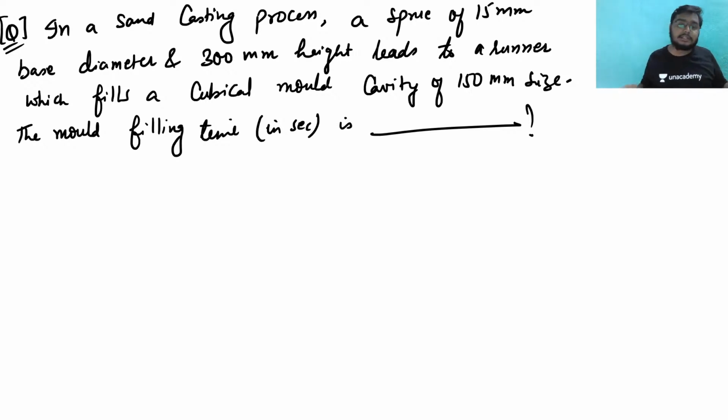So there is a sand casting process, and in the sand casting process, a sprue of 15 mm base diameter is given, 300 mm height is given, and after that a mold cavity of 150 mm size is given. In this question it has been asked, find the mold filling time.